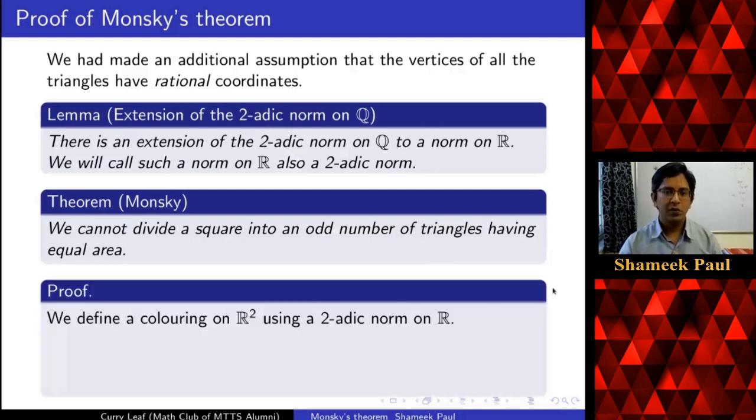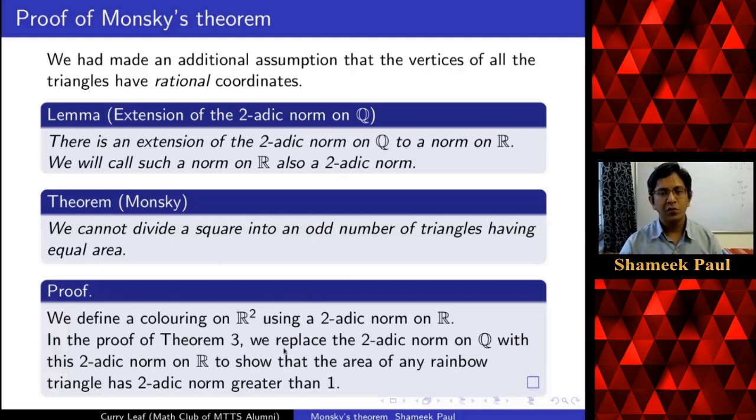Now, in the proof of Monsky's theorem, we had defined a coloring on rational coordinates, that means Q2. Now we will define the coloring on R2 using a two-adic norm on R. There is no unique extension. You can have uncountably many extensions. You choose one of them, and any extension we will call a two-adic norm. So you take a two-adic norm on R and you color R2.